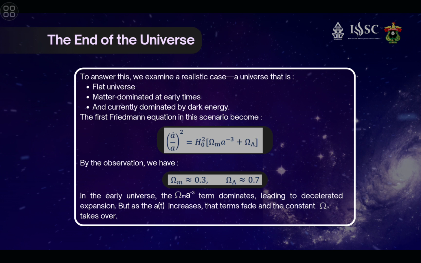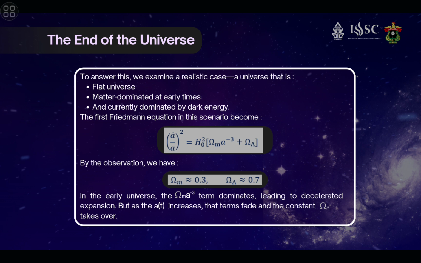The first Friedmann equation in this scenario will look like this. A dot over a, squared, is equal to H0 squared times (omega m times a to the power of -3 plus omega lambda). By observation, omega m is nearly 0.3 and omega lambda is nearly 0.7.